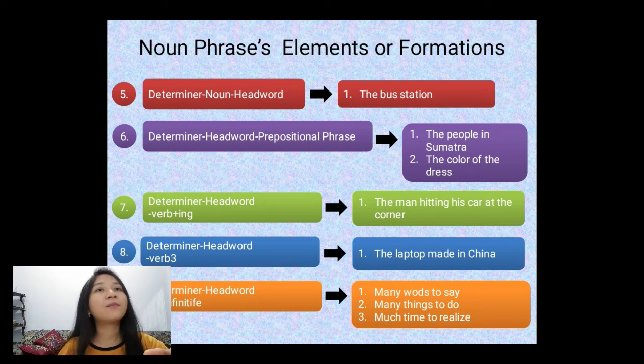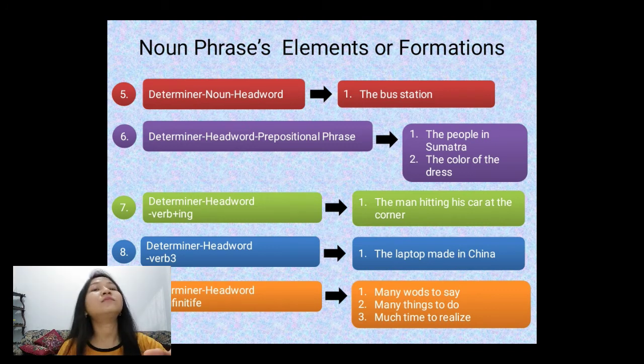7. Determiner, head word plus verb ing. For example, the man hitting his car at a corner. As you can see, the word hitting here is represented as a verb ing. 8. Determiner, head word, verb 3. For example, the laptop made in China. In this case, the word made represents a verb 3.